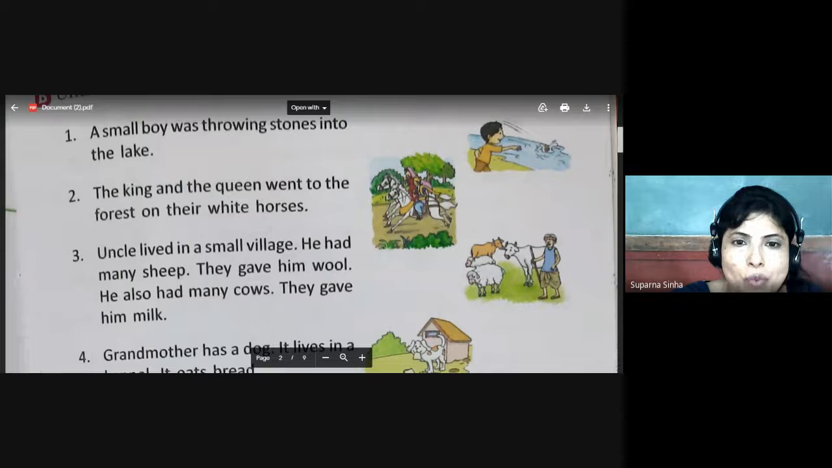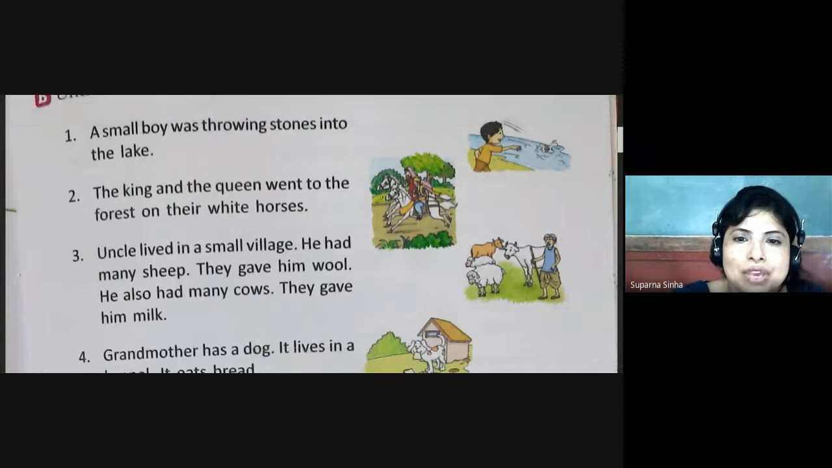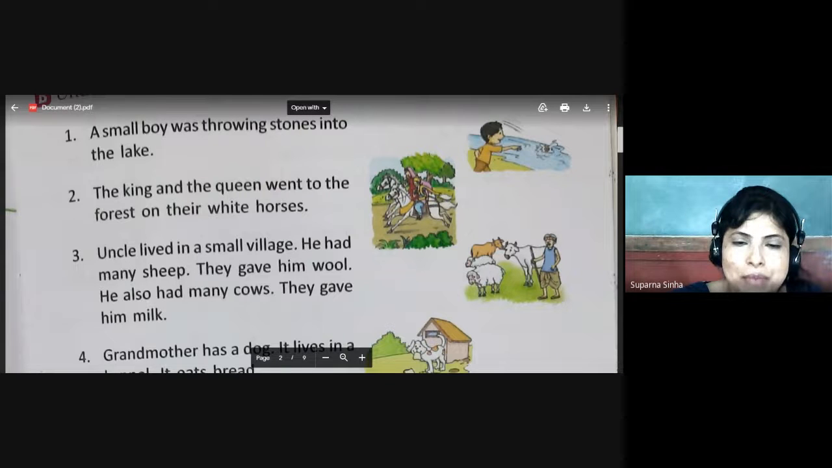Uncle lived in a small village. He had many sheep. They gave him wool. He also had many cows. They gave him milk. Uncle is a person's naming word.